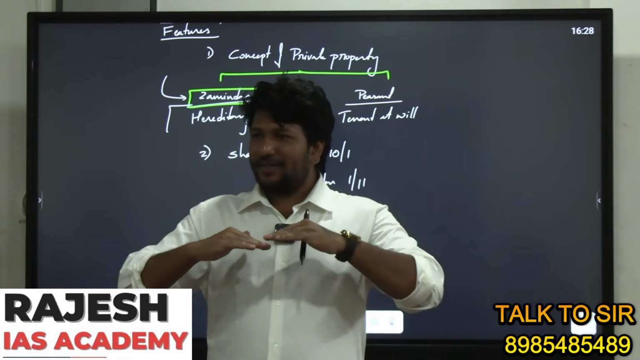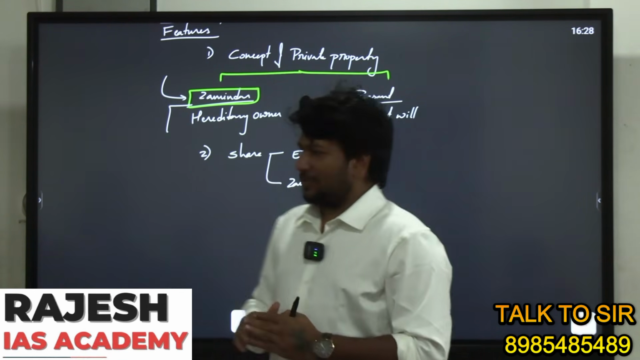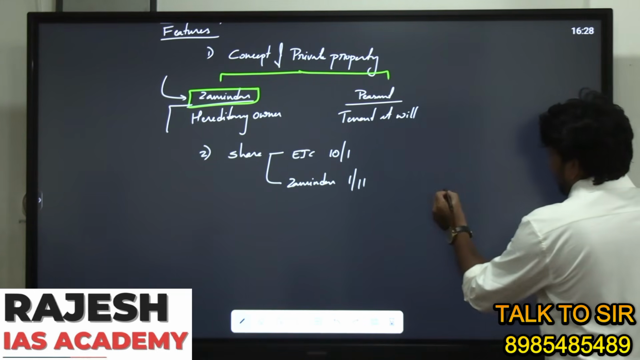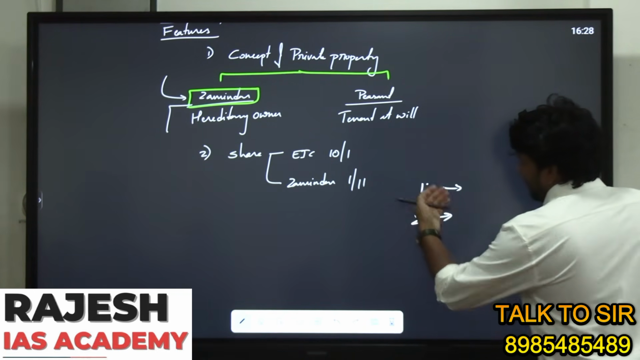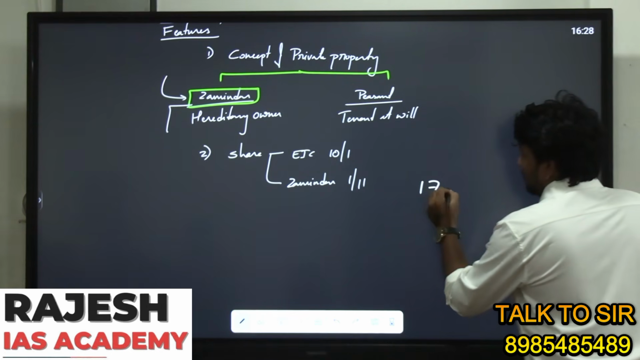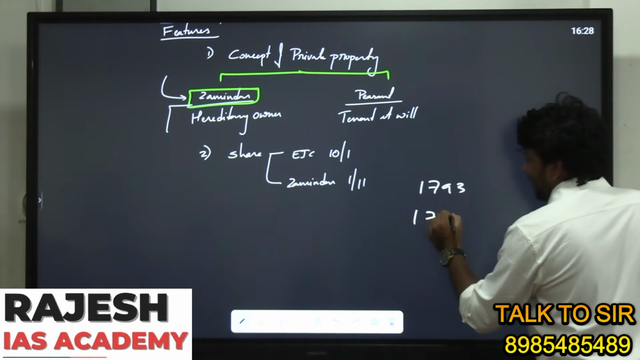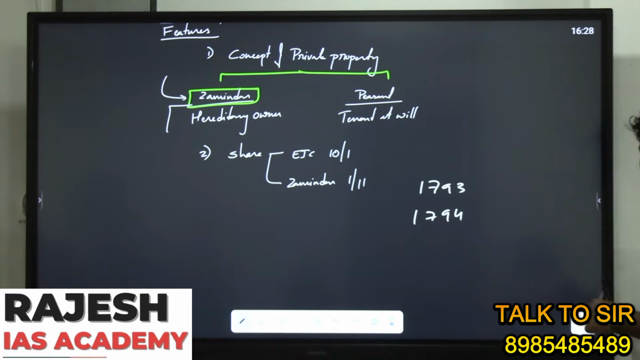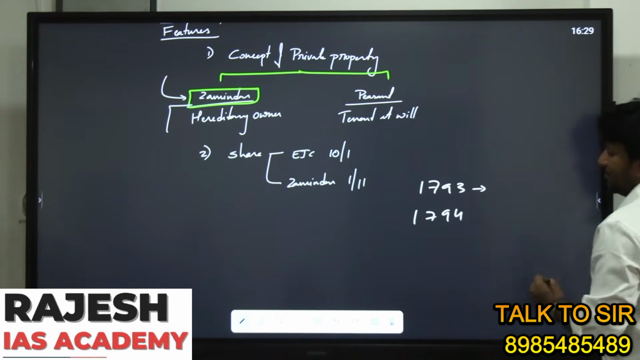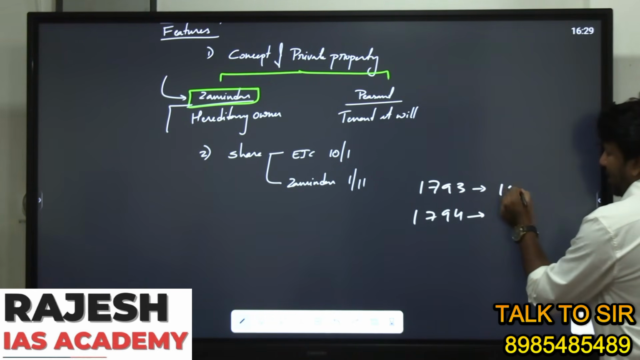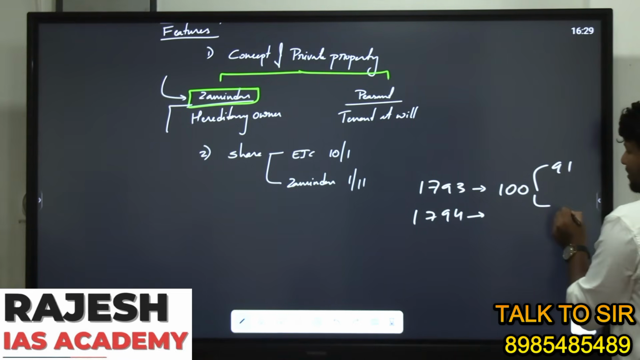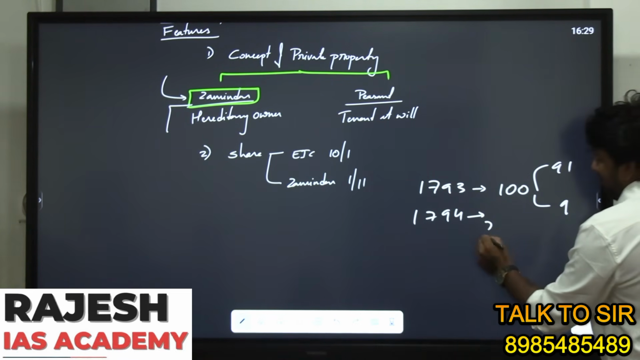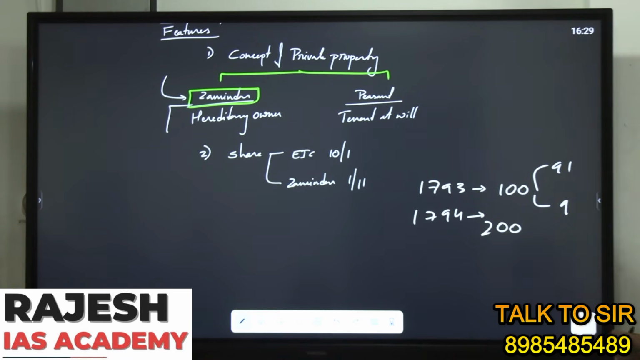So the Zamindar will get this share. Now, suppose the share changes every year. Suppose this is the first year, and 100 rupees came. The company gets 91 and the Zamindar gets 9 rupees. This year 200 came. How much does the company get?